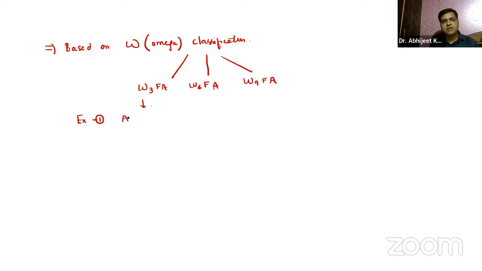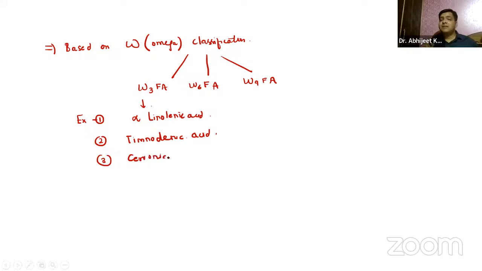This is very, very important. It is alpha linolenic acid, sorry, timnodonic acid, and cervonic acid. Cervonic acid, it is docosahexaenoic acid, right? Now, this omega-3 fatty acid is very, very, very important, guys. These three omega-3 fatty acids are very, very important.